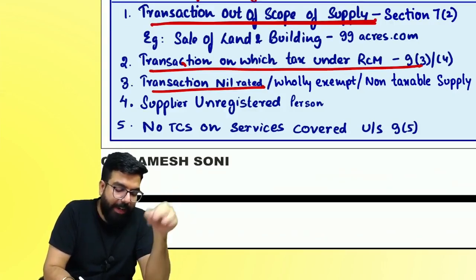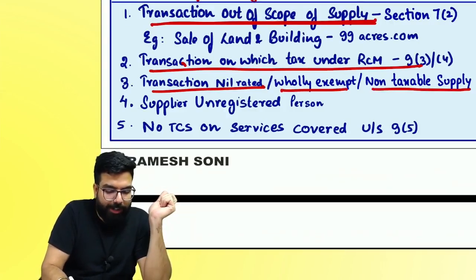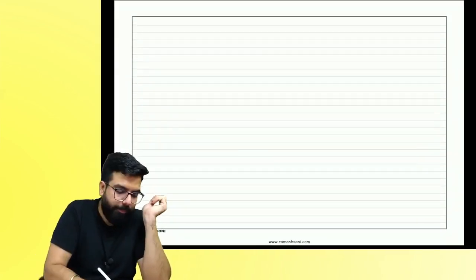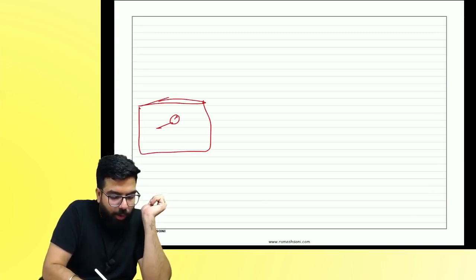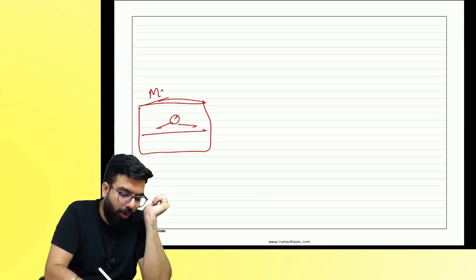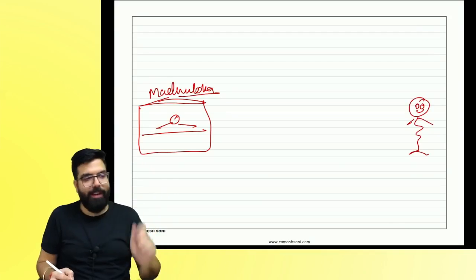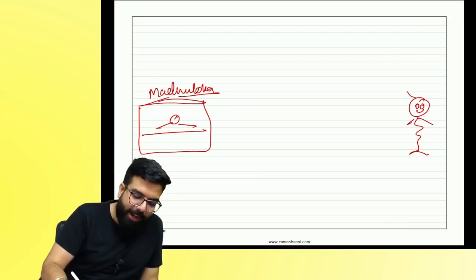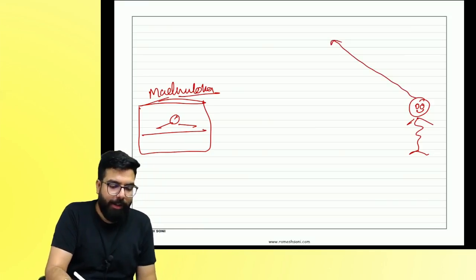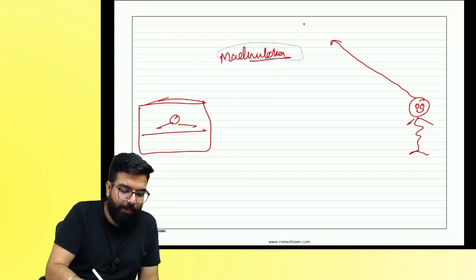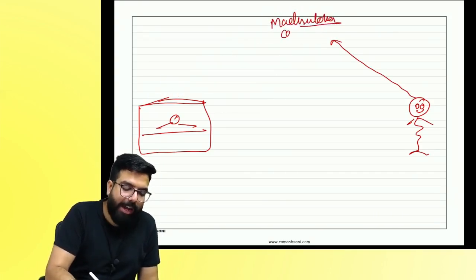The transaction is nil rated, wholly exempt or non-taxable supply. Listen, I'll give you one example. This is one alcohol shop, Madhu Loka. They sell what, everyone? Alcohol. Who is this? Kim Chu. Kim Chu feels like drinking today. He went to, one minute, I'll give a website name: Madhuloka is the name of the online e-commerce operator.